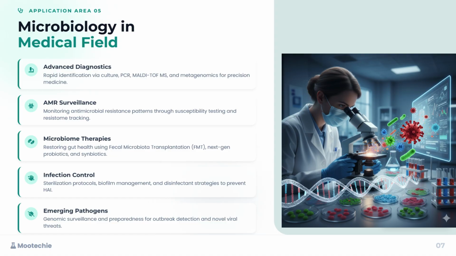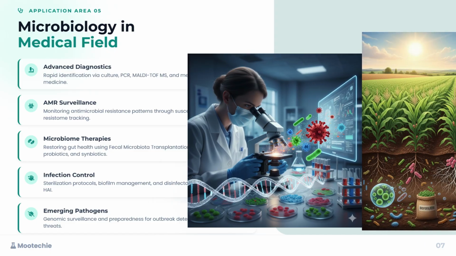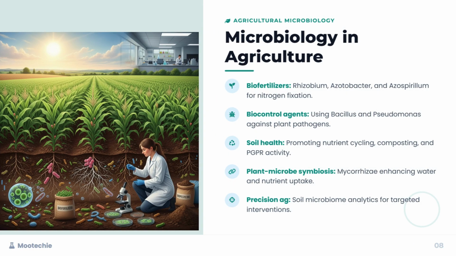Now, let's go back to the very roots of our society: agricultural microbiology. This details microbiology in agriculture. Biofertilizers use microbes like Rhizobium, Azotobacter, and Azospirillum for nitrogen fixation. These bacteria pull nitrogen from the air and convert it into a form plants can use, reducing the need for synthetic fertilizers. Biocontrol agents involve using beneficial bacteria like Bacillus and Pseudomonas against plant pathogens. It's a natural form of pest control, fighting fungus with fungus or bacteria with bacteria.